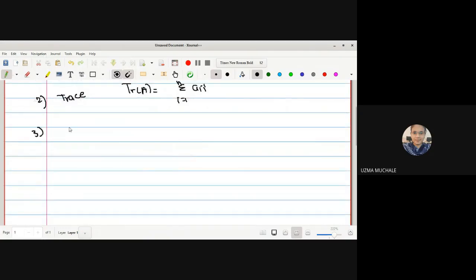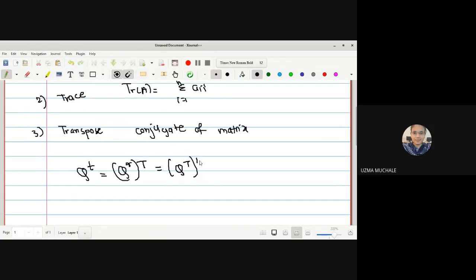The next we are going to see is transpose conjugate. If I want to find the transpose conjugate of Q, it will be denoted by Q star T. A star denotes conjugate and T is the transpose.